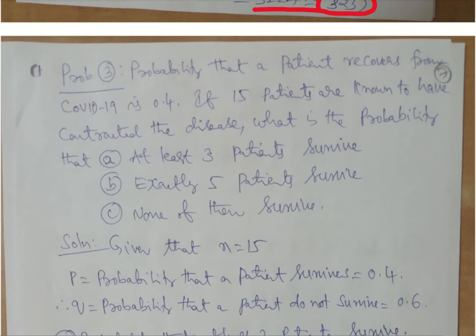Again we have to figure out whether it is a binomial or not. For binomial, events should be independent. Each patient is separate, independent. There are only two outcomes, either survival or not survival, and sample size is also small, that is 15. So thereby we can say this can be considered as a binomial distribution.